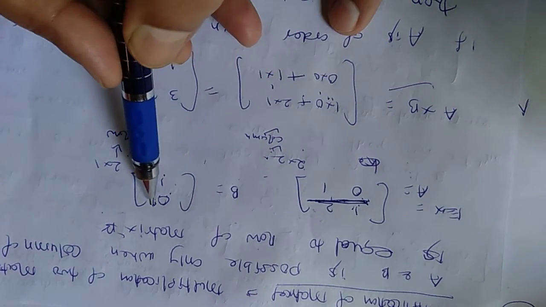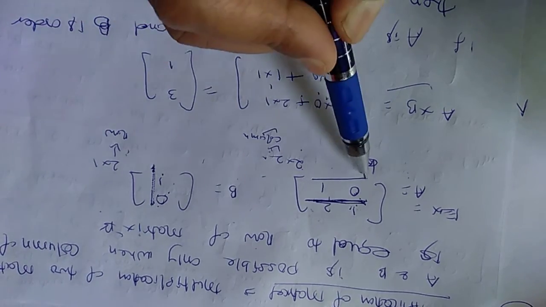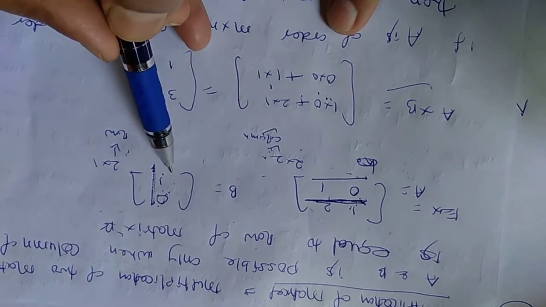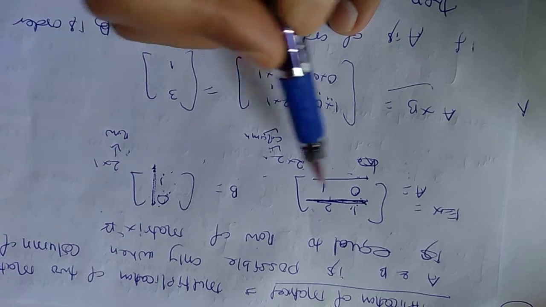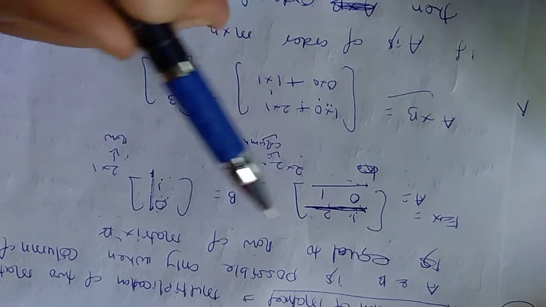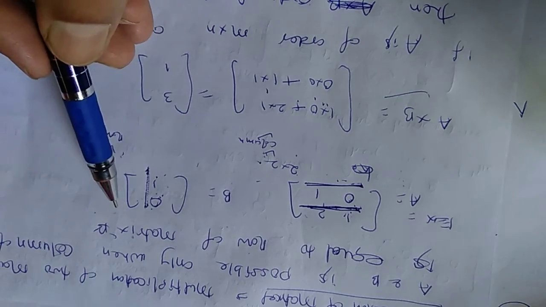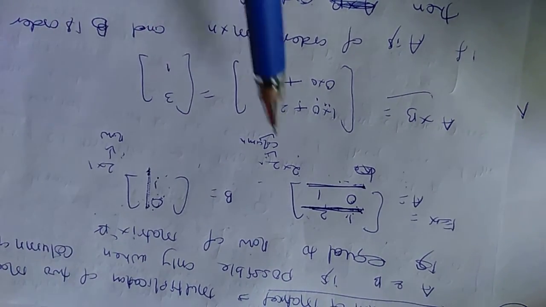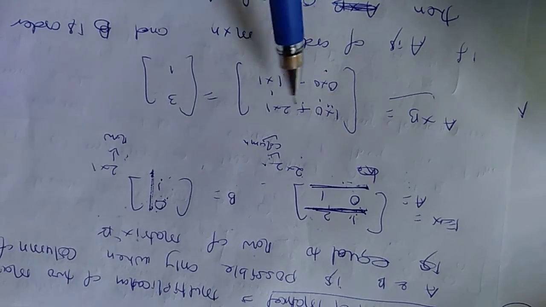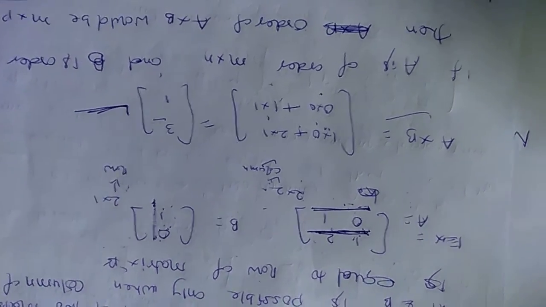In this way, the first process is over. Now take the second row, and similarly start from the first column: second row and first column. If there are other rows and other columns, you will proceed by taking the first column, and then take the second row of the first matrix and the second column of the second matrix. So 0, 1 and now 0, 1: 0 into 0 and 1 into 1. Add them, 1, 0, that is 3 and 1. This is another totally new matrix you are getting here.